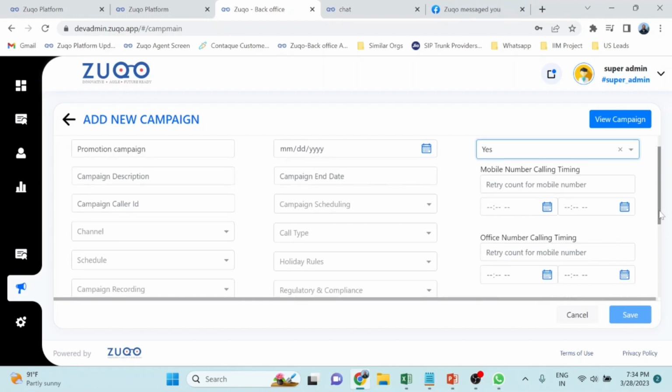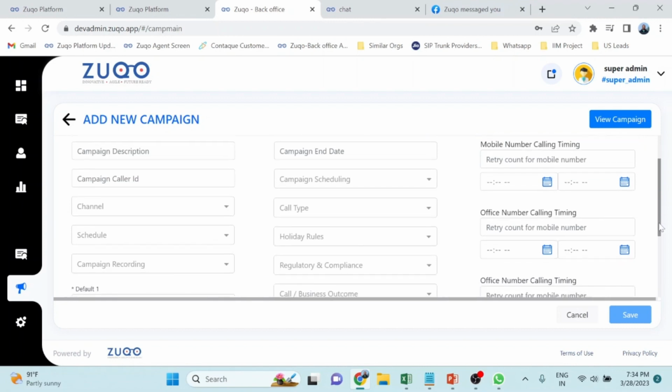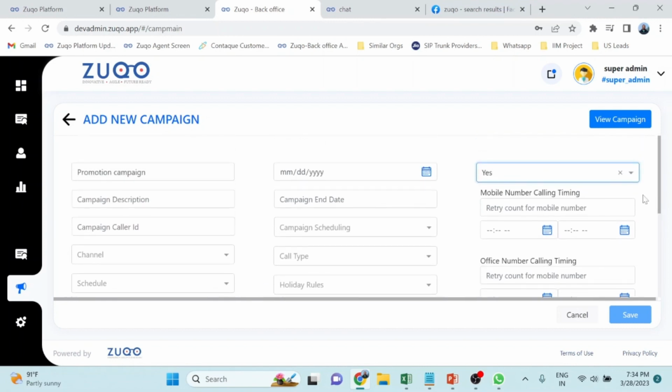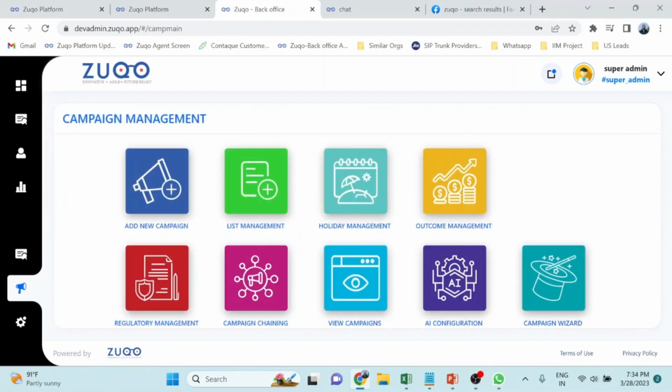You can create different dial plans. For example, first call an office and then call a mobile, or vice versa. Or first call a customer. If the customer didn't answer the call, then retry that. If not, then send a WhatsApp message to him. We can deliver that as well. It could be an SMS message to him. You can deliver that as well. So whichever way in terms of workflow that you want, we can configure that workflow for you.